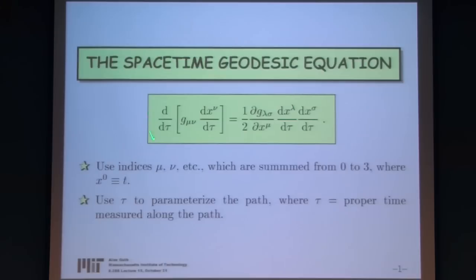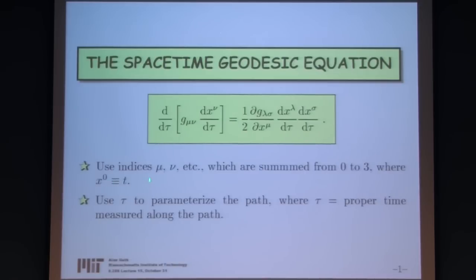And what we talked about last time was the space-time geodesic equation, which is written this way. It's completely identical to the equation we derived for geodesics in pure spatial situations. The only difference really is a difference in notation.